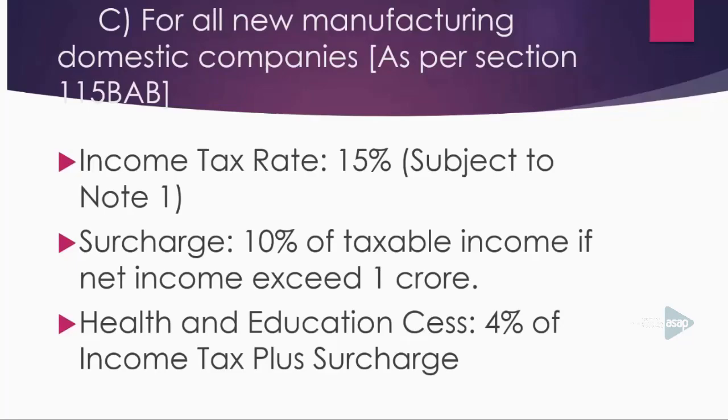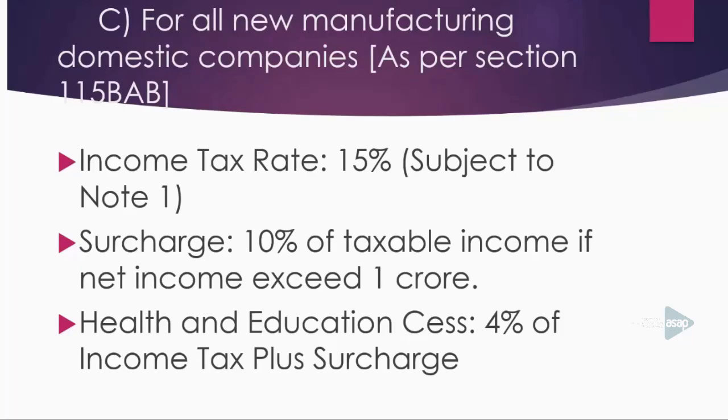If the assessment year is 2020-21 and your assessee is a joint stock company and a new manufacturer domestic company, you may opt either for section 115BA or for assessment under section 115BAB.